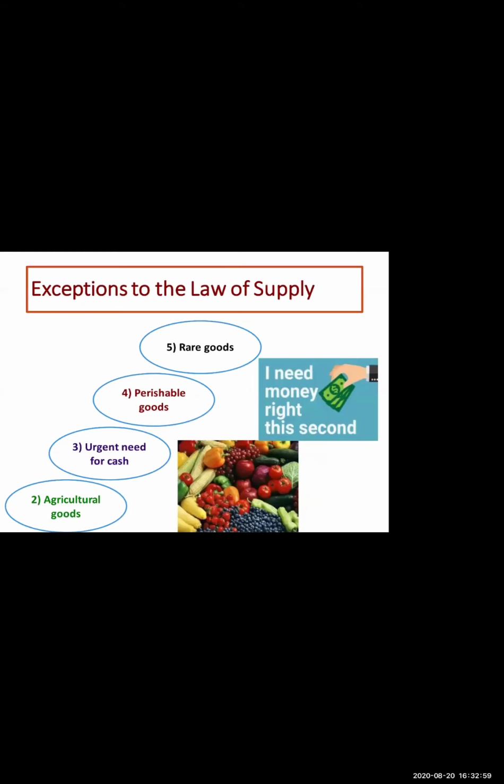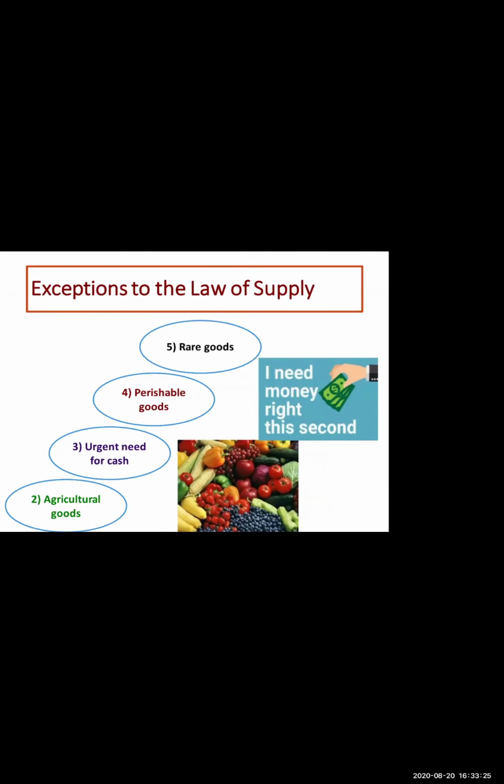Second one is our agricultural goods. Now in agricultural goods, what will take place? The law of supply is not applicable on agricultural goods as they are produced in a specific season and their production depends on weather conditions. Due to unfavorable change in weather, if the agricultural production is low, the supply cannot be increased even at a higher price.